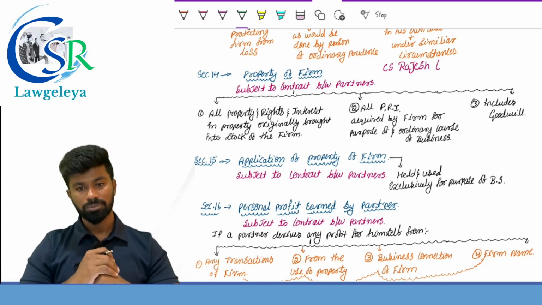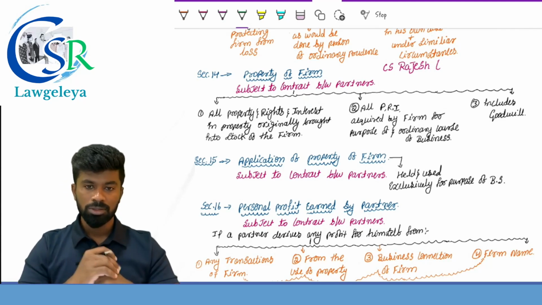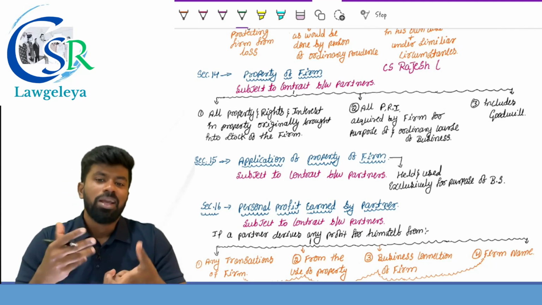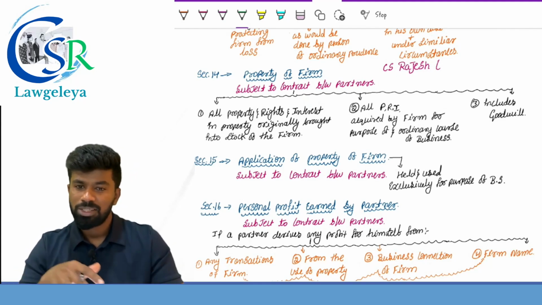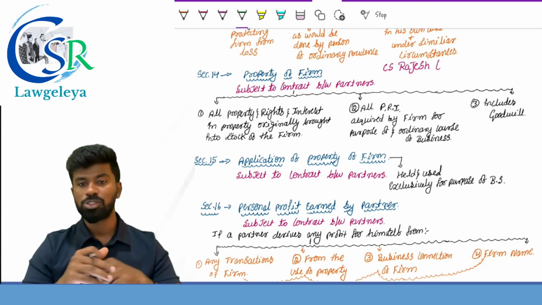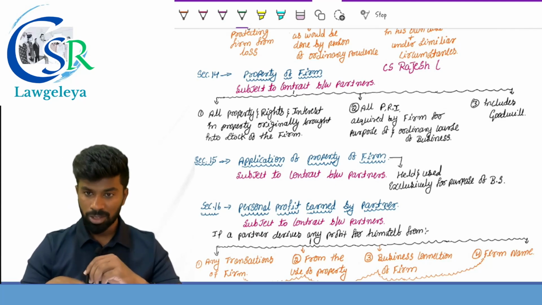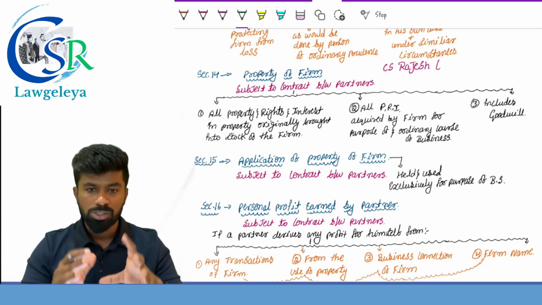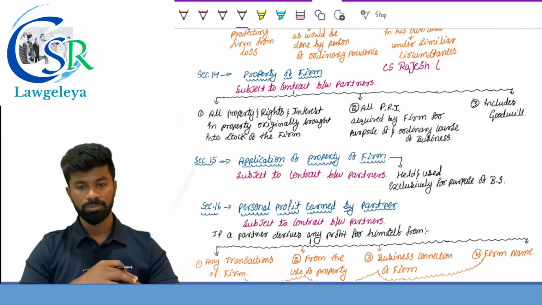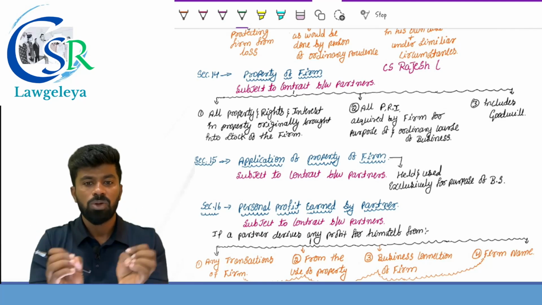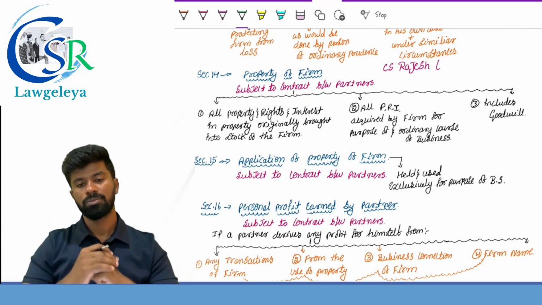Goodwill. However, partners by an agreement may agree that any one of these may not be part of their partnership property. For example, they can agree that for an outgoing partner, the partnership property does not include goodwill. In that scenario, goodwill is not considered as the property of the firm.